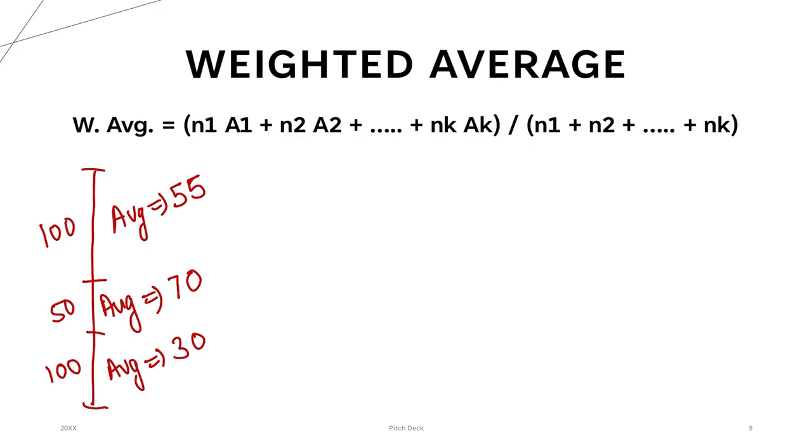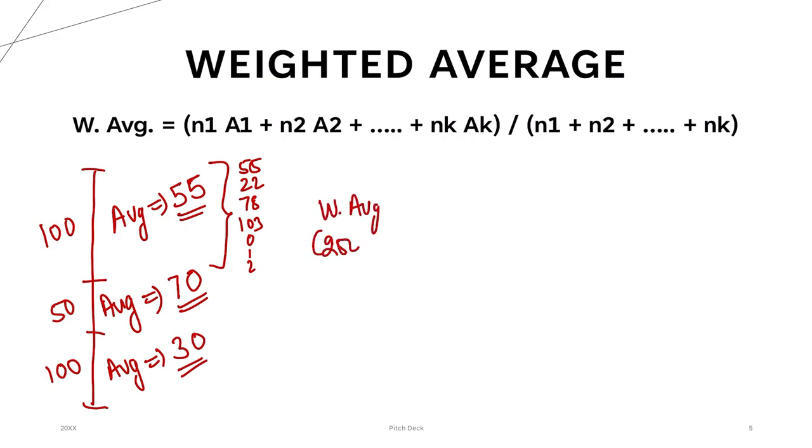I'm just rephrasing. For the first 100 matches, his scores must have looked like 55, 22, 78, 103, 0, 1, 2, and so on. They have calculated the average for the first 100 matches, that is 55. They have done the same for the next 50 matches and the last 100 matches. Now, what is his weighted average or overall average for the 250 matches?